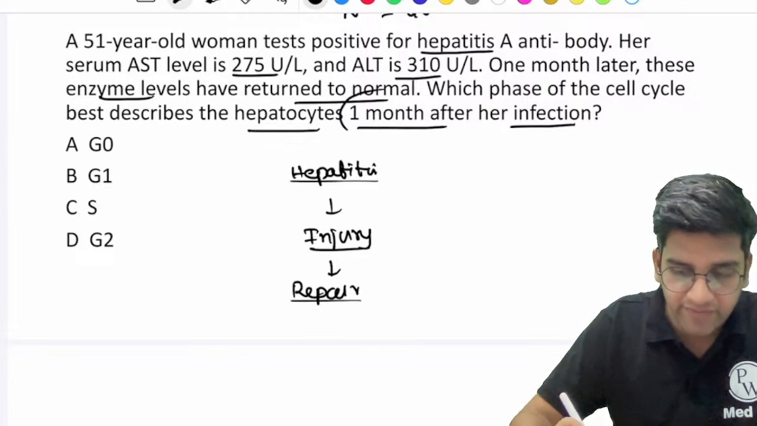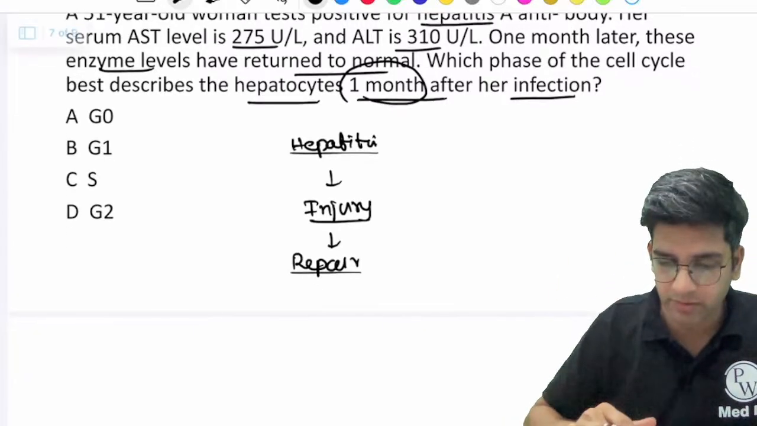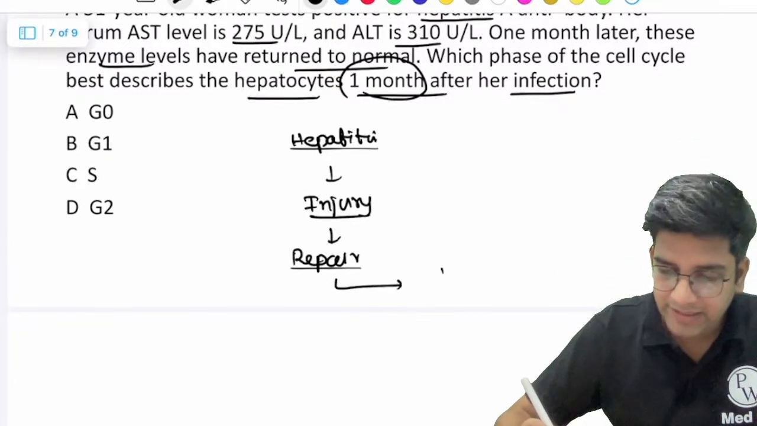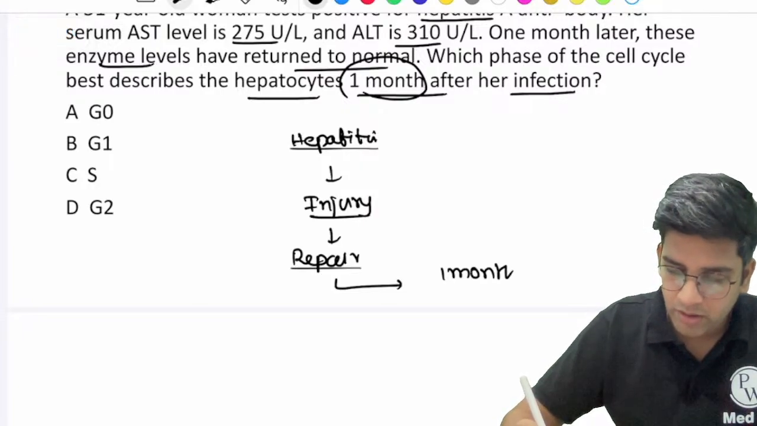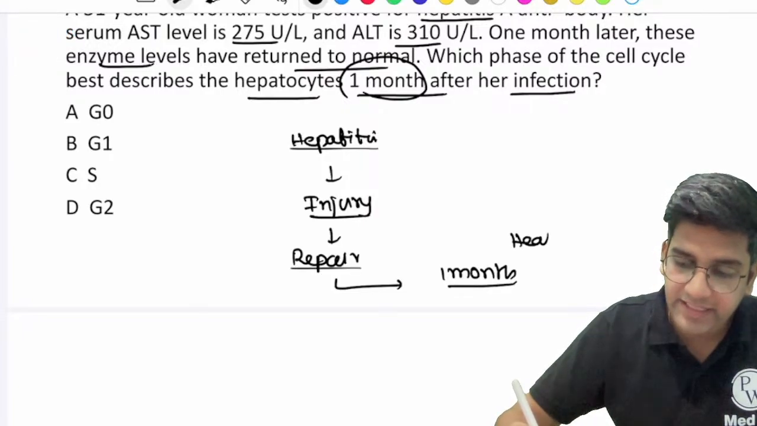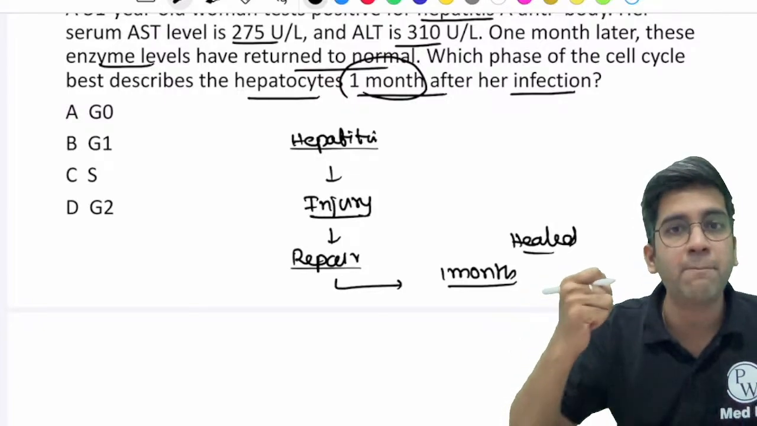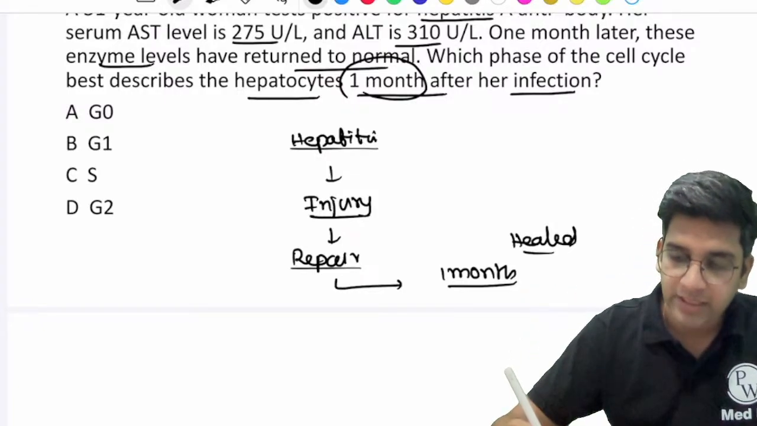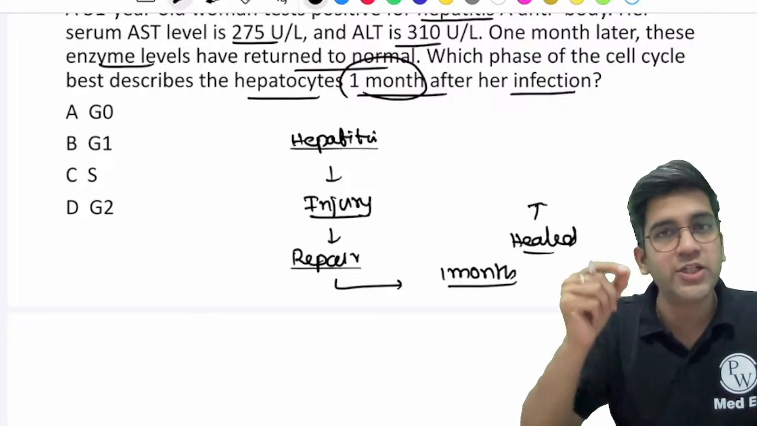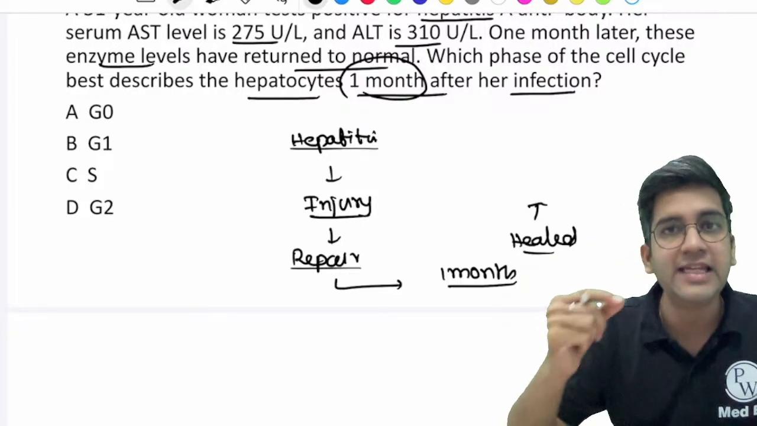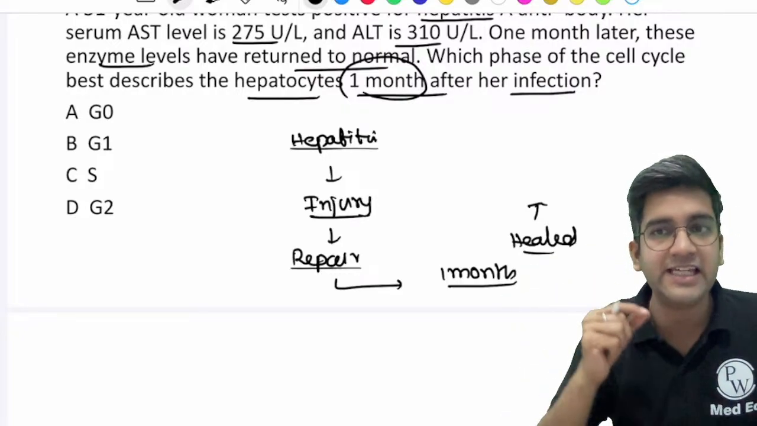So the question is after 1 month. Question is after 1 month, right? So after 1 month, it has healed. I know it has healed for the only reason that the question says that the enzymes have come back to normal after 1 month, right? Healed. After a tissue is healed, will there be any active replication or any active division?